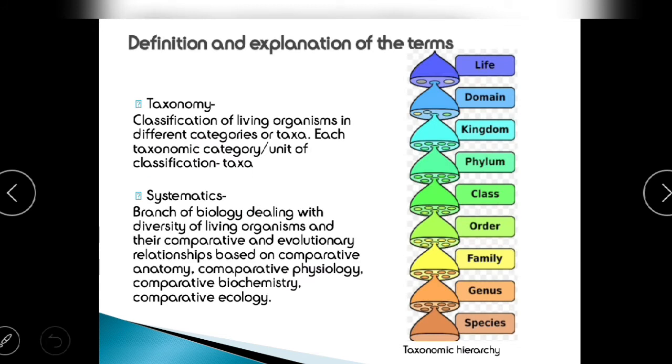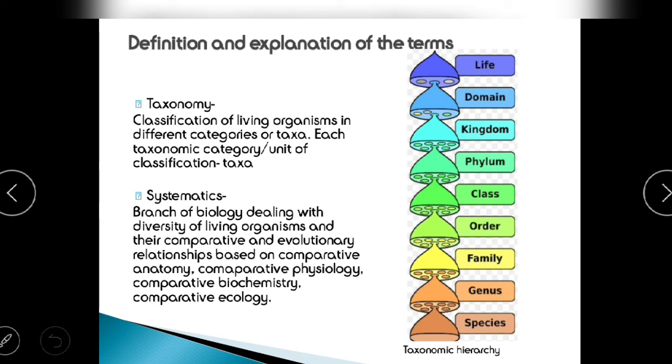Next, we have the definition of certain terms. For example, the first term is taxonomy. This study that we are going to do, that is classification of organisms, in our further classes we'll see how the organisms are classified into different groups, different kingdoms, different classes, different orders, families and all these things. If I am classifying them, there is a vast study on that particular part of biology. That particular study is known as taxonomy.